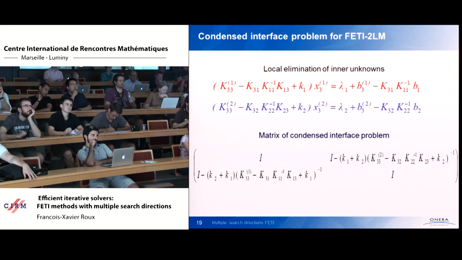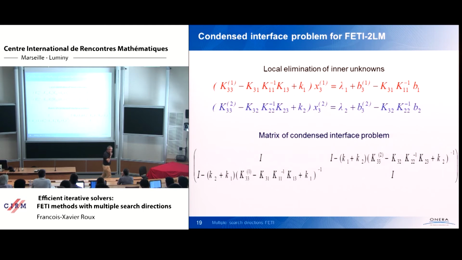And now we can compute formally what is the associated interface operator. To compute that, we must compute explicitly the relationship between X31 and lambda 1 and X32 and lambda 2, and the relationship, of course, is the local Schur complement, but of the augmented matrix. I added a small k locally, so I get the small k in the local Schur complement.